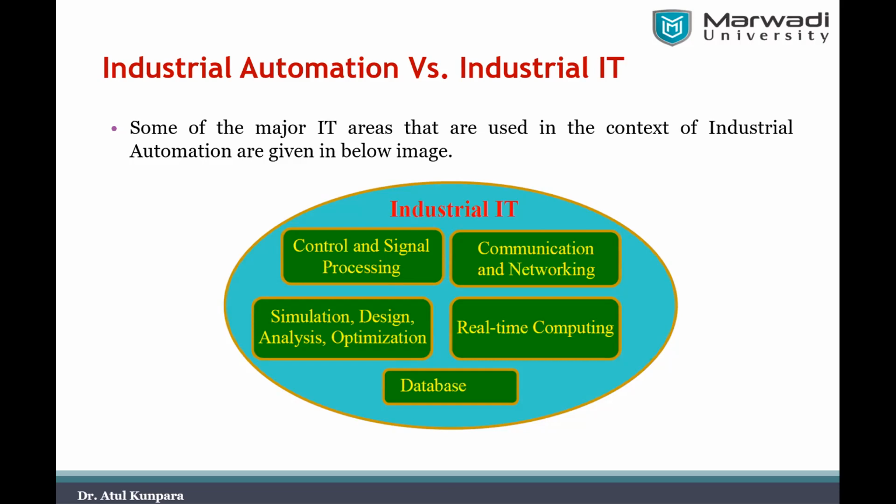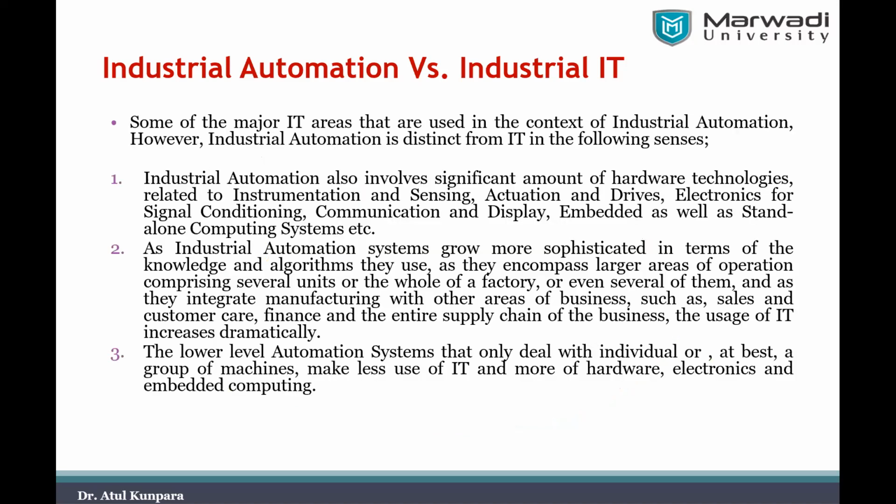But though industrial information technology is there in our industrial automation, you should understand that industrial automation is again distinct from information technology. As in the previous slides, we understood the clear difference between an automation system and a control system. Likewise, here we would like to make the difference clear between industrial automation and industrial information technology. This is not one common thing. It is just a combination of all the things.